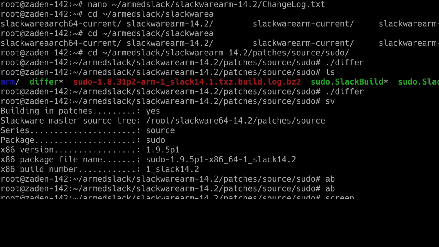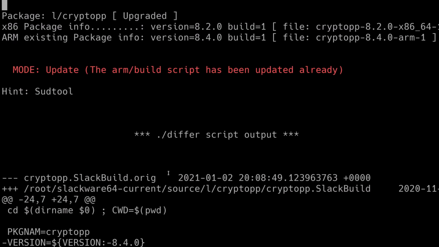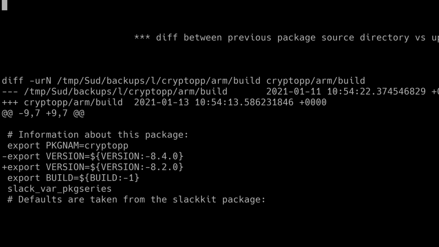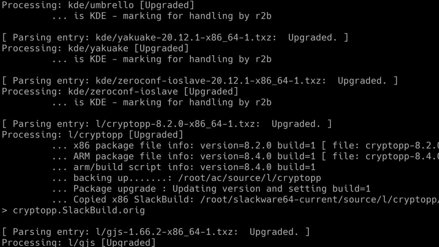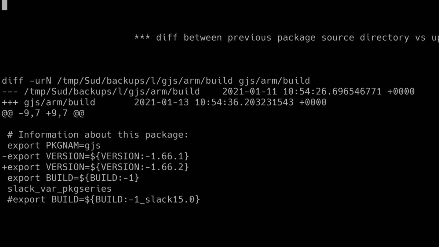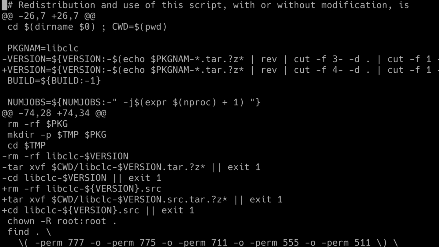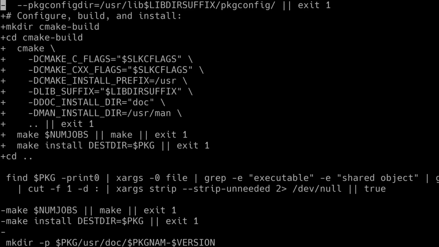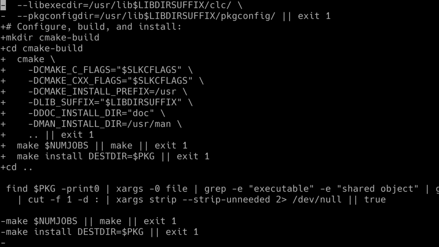So KDE now has been processed, so that didn't really take too long, and there's a few extra packages to do, like this one. So we'll just quickly make our way through the rest of these for current, like this. I think we're almost done now. Often what happens here is that sometimes the package source name changes, or the compression type used on the archive has changed. Oh, this one has moved to CMake.